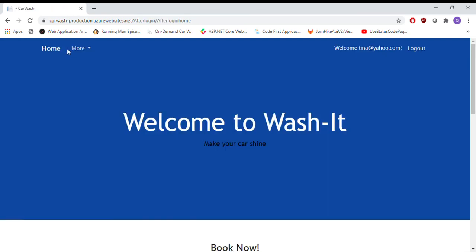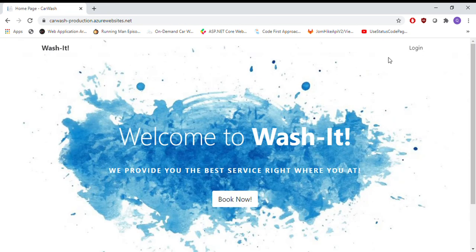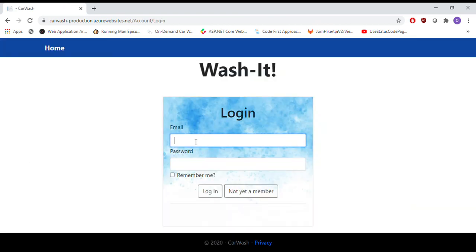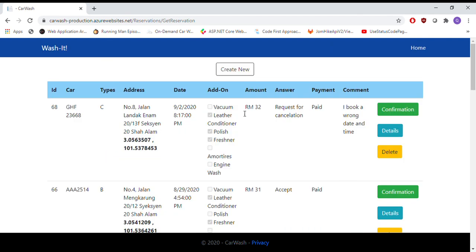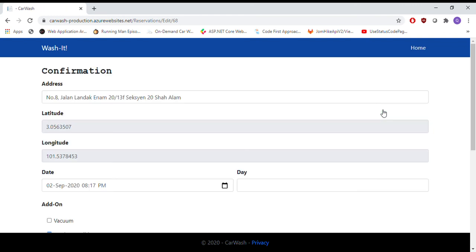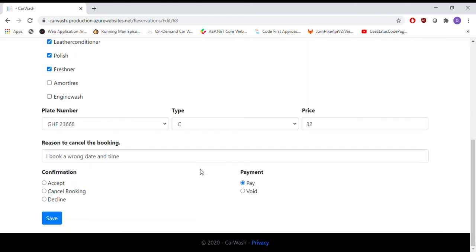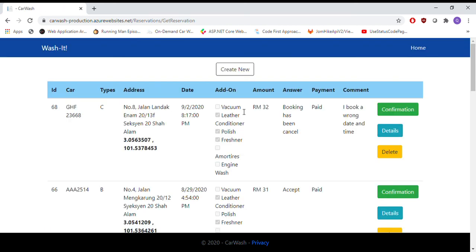So when we take a look at admin, reservation, see the request for cancellation. So if the admin want to give the answer, either decline or cancel booking. Let's say we cancel the booking. So the booking has been cancelled. So the customer's booking just now are already invalid.